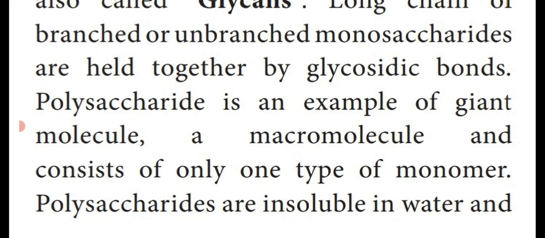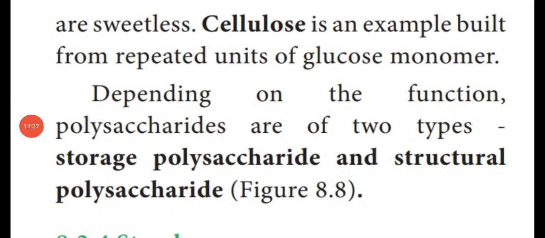But these polysaccharides are insoluble in water, and these polysaccharides are sweetless. They are made up of hundreds of monosaccharide units, arranged in the form of long chains, branched or unbranched.